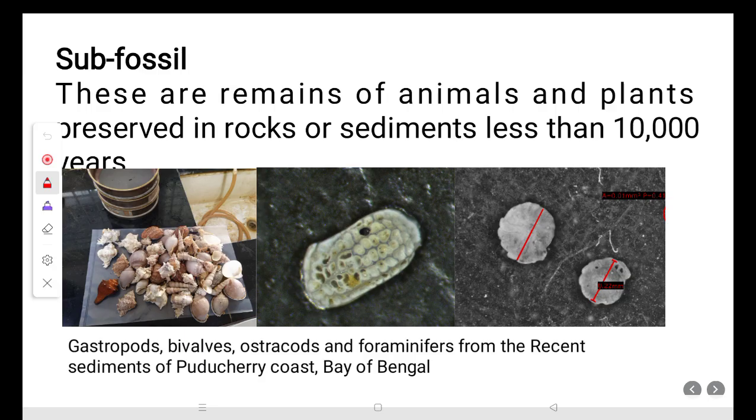As we can see, these are some subfossils we recovered from the Puducherry coast, Bay of Bengal. The first ones are gastropod and bivalve shells, and this is an ostracod shell, and this is a foraminifera shell.